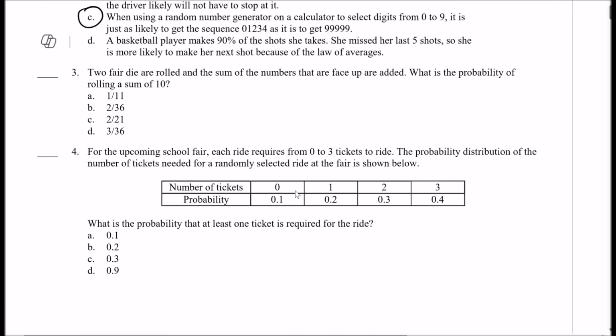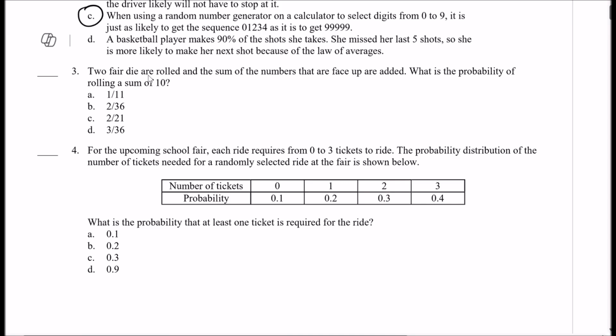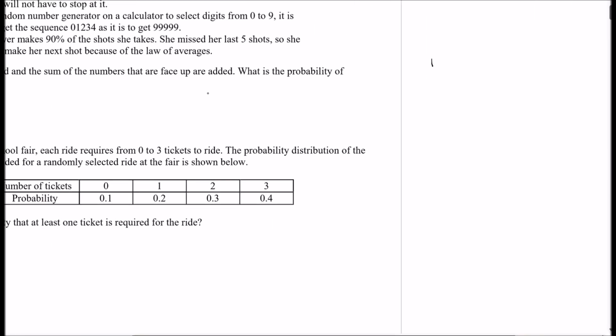All right, so number 3: two fair dice are rolled, and the sum of the numbers that are face up is added. What is the probability of rolling a sum of 10? All right, so we have 2 dice. Remember, there's 36 possibilities for the 2 dice, right? So let's do that over here. So you can get 1 all the way to 6. And you get 1 all the way to 6.